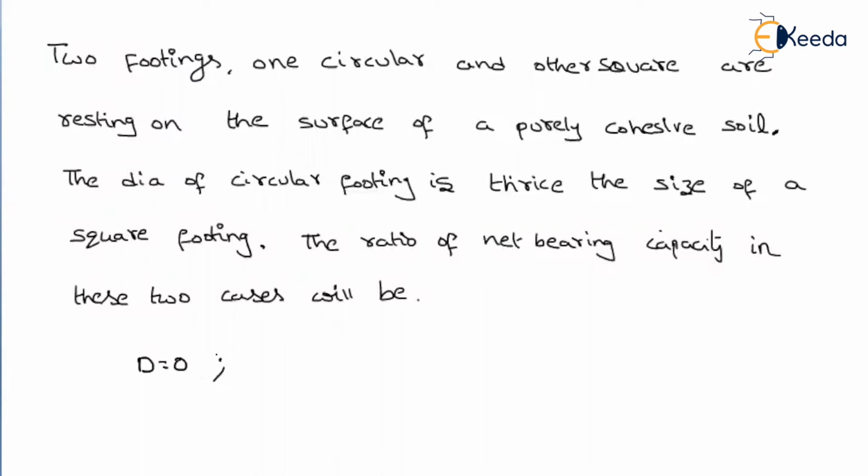And what is given? The diameter of the circular footing is thrice the size of a square footing. Let us say the width of the circular one, which I am representing with BC, is 3 times the size of the square footing, which I am representing as BS. They are asking us to find the net bearing capacity in these two cases.